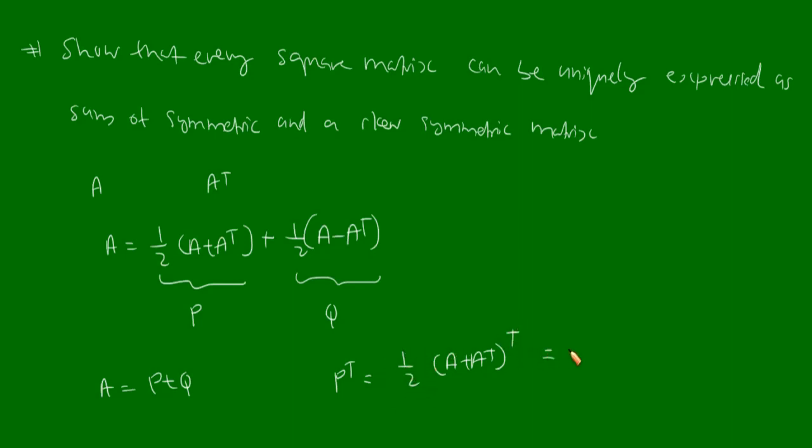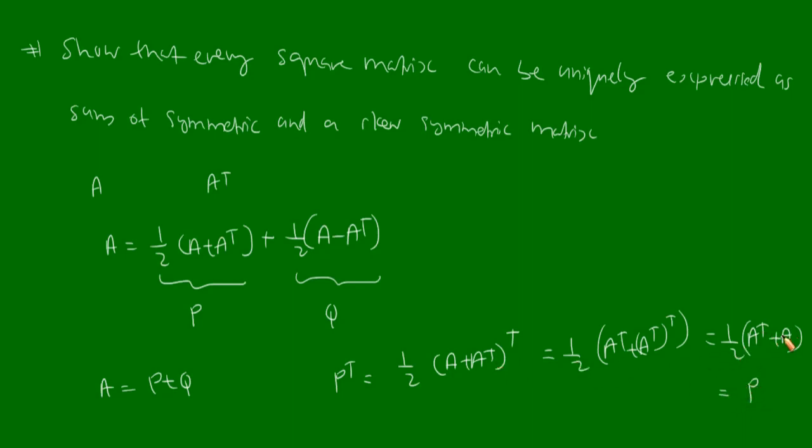So this will be equal to half into (A transpose plus A transpose whole transpose). And A transpose whole transpose is A. So this is equal to half into (A transpose plus A), and that is equivalent to P.